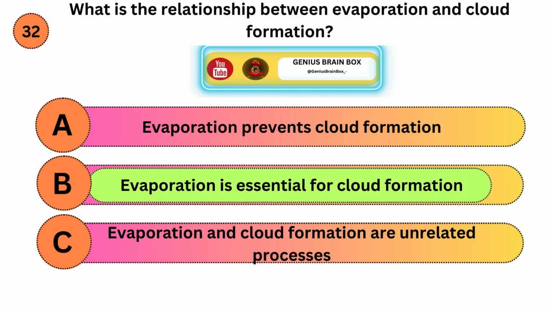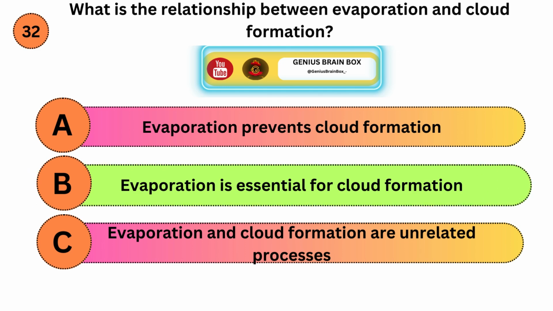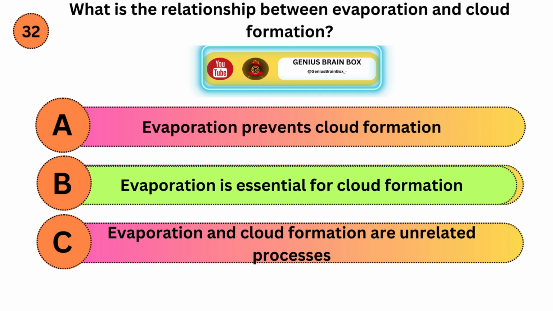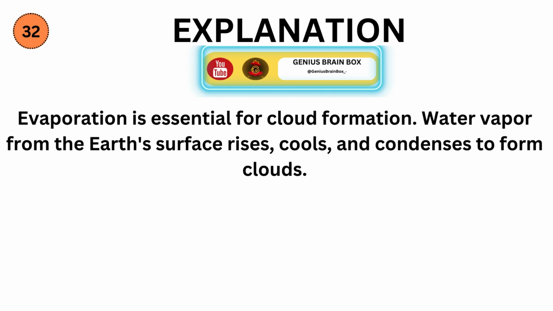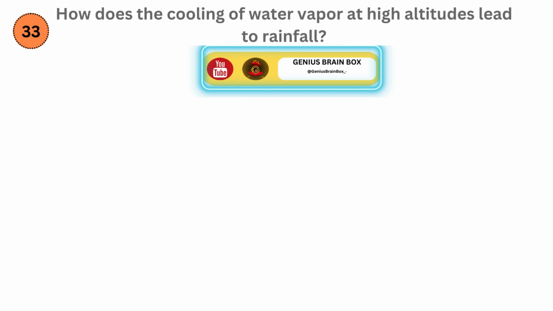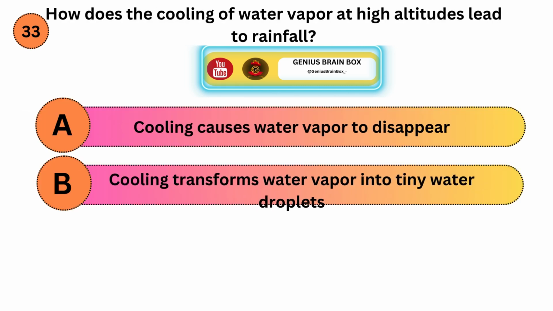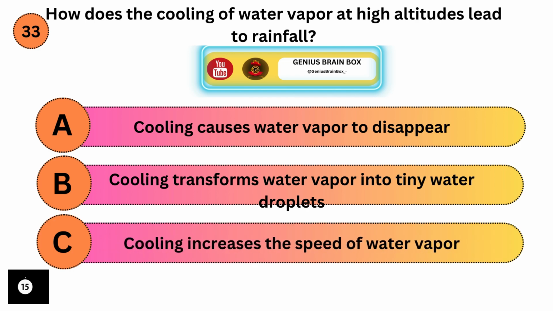Correct answer is B. Explanation. Evaporation is essential for cloud formation. Water vapor from the Earth's surface rises, cools, and condenses to form clouds. How does the cooling of water vapor at high altitudes lead to rainfall? Option A, cooling causes water vapor to disappear. Option B, cooling transforms water vapor into tiny water droplets. Option C, cooling increases the speed of water vapor.